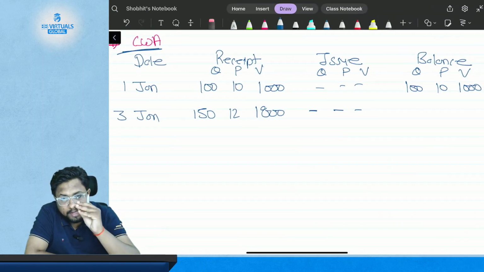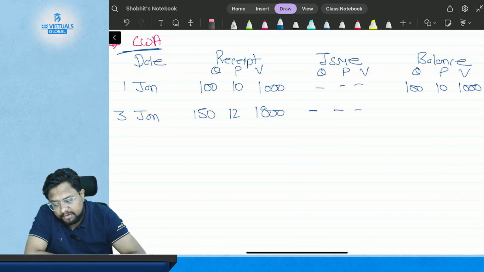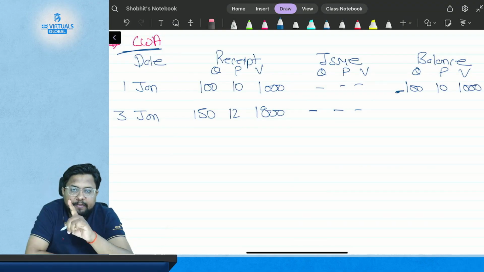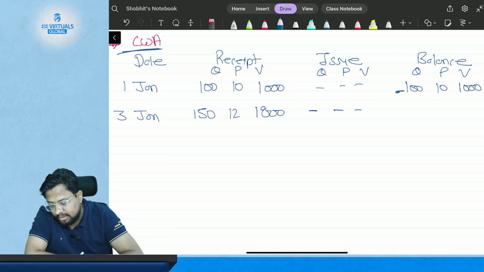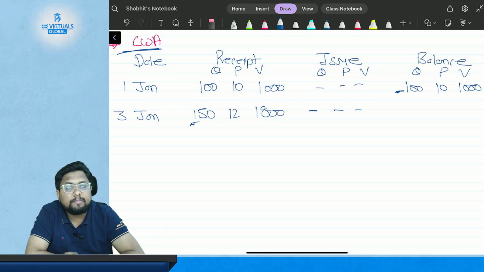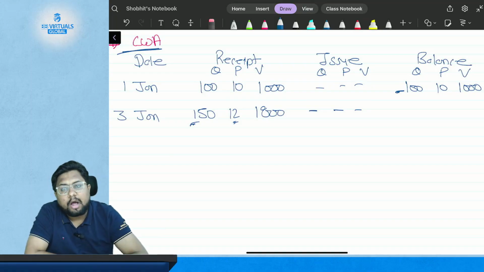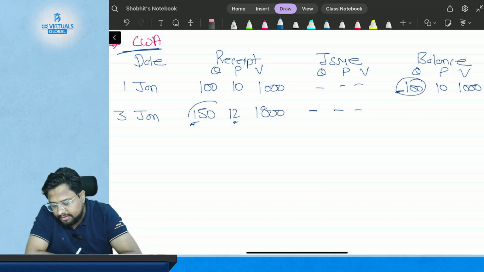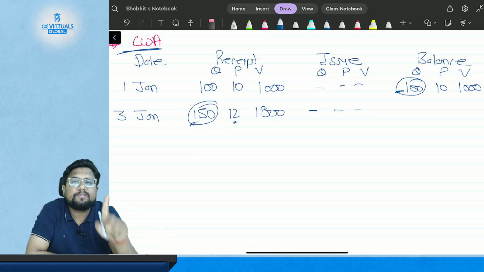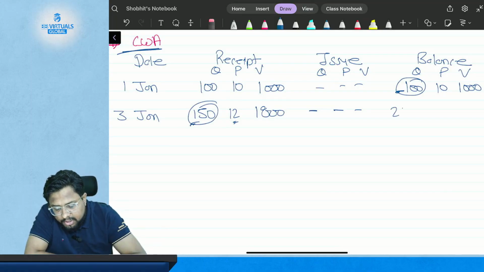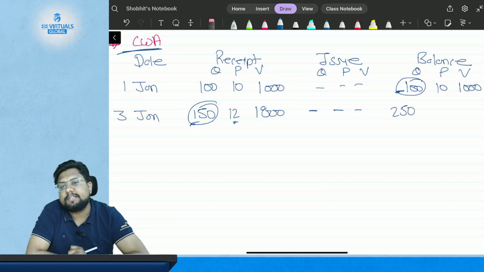Now see how it is going to be calculated. First, you have 100 kgs of inventory purchased at $10 per kg, and in the new lot you have purchased 150 kgs at $12 per kg. So how many kgs of inventory do you have now? First you purchased 100 kgs, then 150. So 100 plus 150 is 250 kgs of quantity of material.